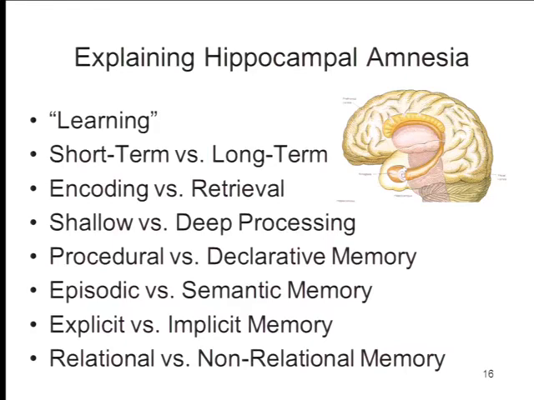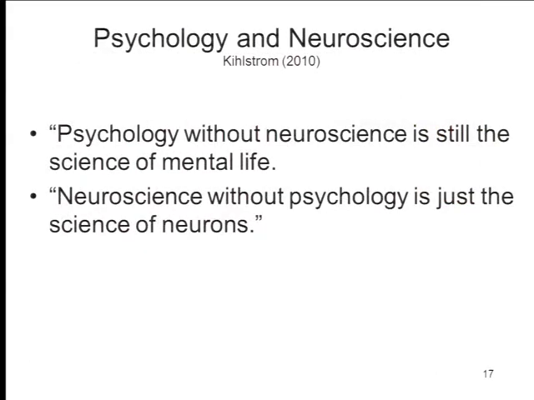But explaining why it is that the hippocampus causes anterograde amnesia and how the hippocampus causes anterograde amnesia has tracked precisely developments in cognitive psychology. It's cognitive psychology that constrains the interpretation of brain function, not the other way around, okay? And that's true anywhere you look in cognitive neuroscience. The theory at the psychological level of analysis comes first, then we can understand what parts of the brain perform that function. But, as I'll say a little bit later, in a different way, if you don't have the right description at the psychological level of analysis, you're never going to figure out how the brain does it, because you're going to be trying to figure out how the brain does something it doesn't do.